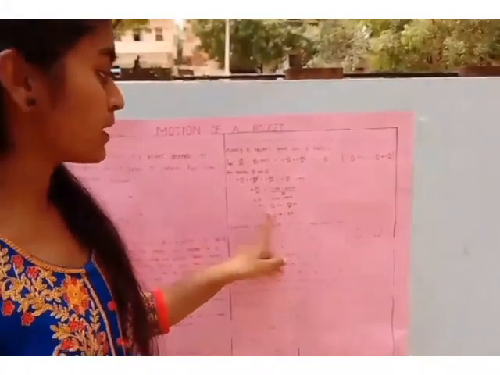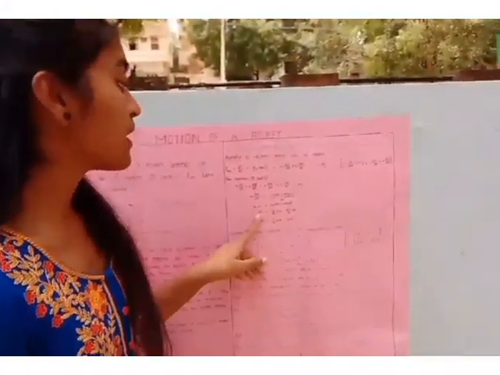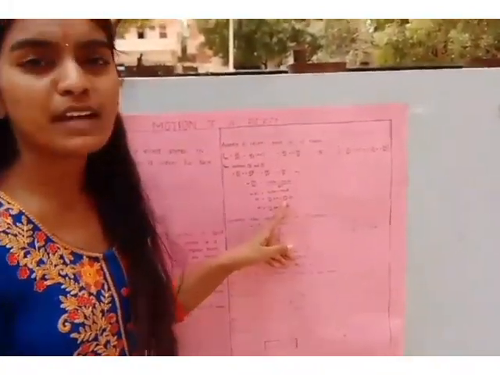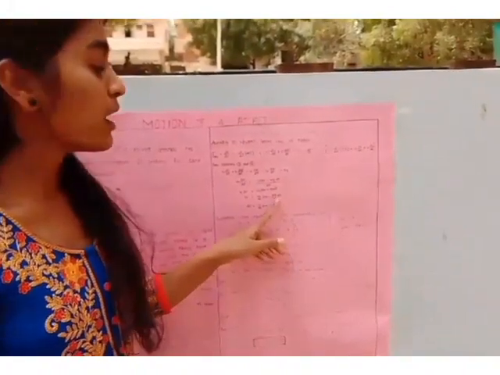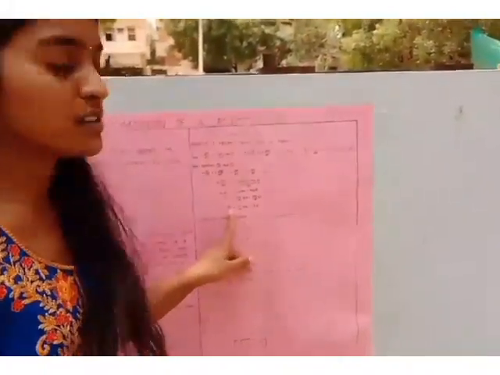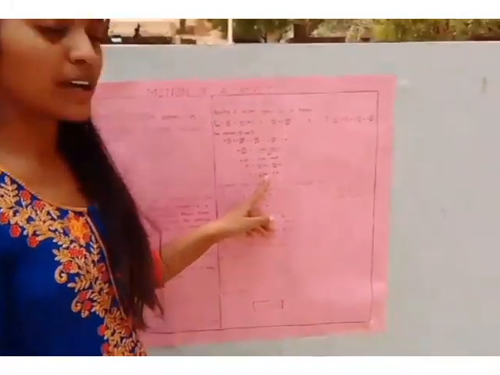Here m can go to the right side, which means this can be divided. dv is equal to minus u by m into dm minus mg by m into dt. Here m gets cancelled. The remaining equation is dv is equal to minus u by m into dm minus g into dt.